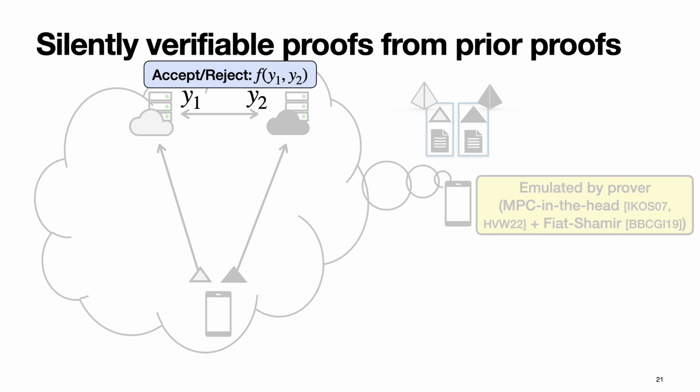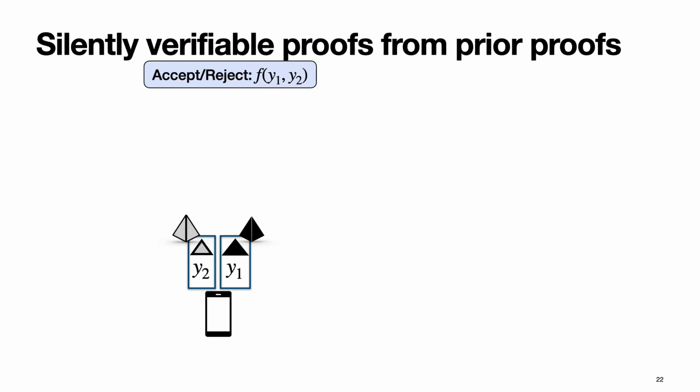And what the client is doing in our proofs is sending to the first server its proof as before, along with y2, which is the message that the first server should see from the second server. And similarly for the other server as well.